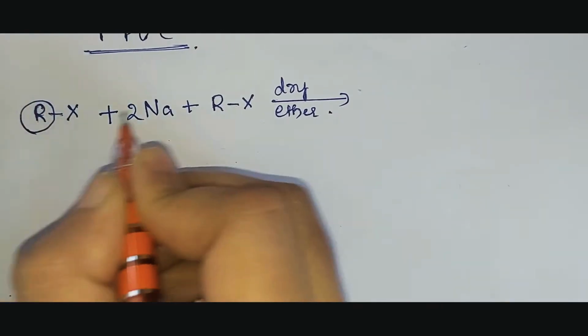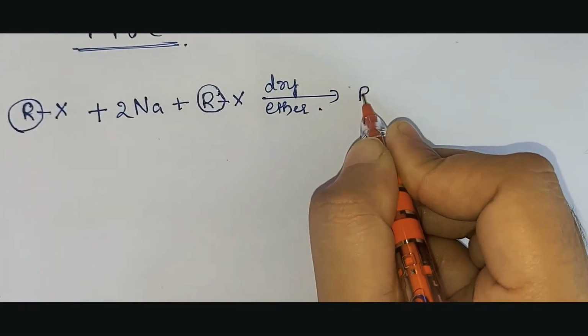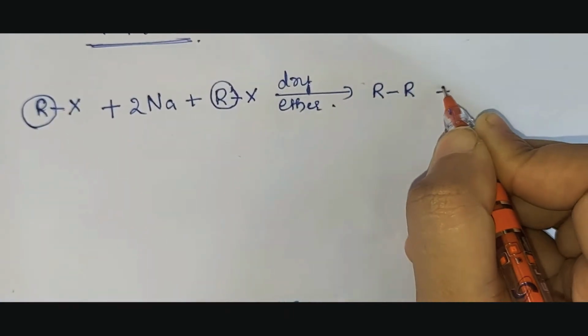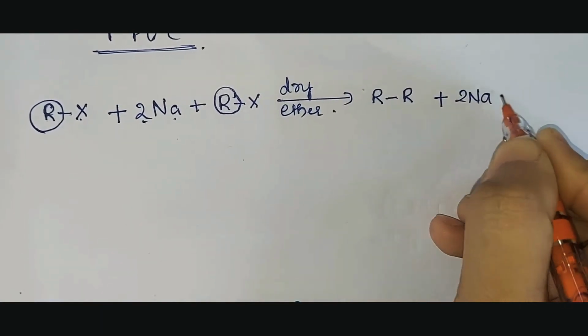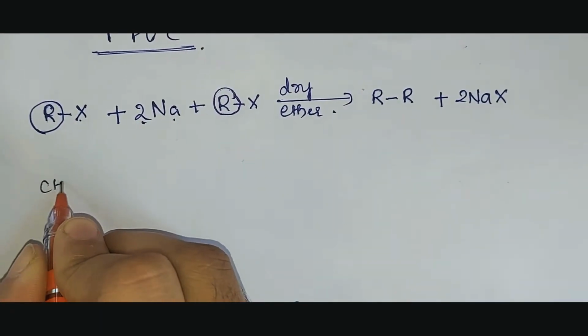So here we observe that one of the alkyl groups gets bonded to another alkyl group, and sodium halide is removed: 2NaX is removed as the sodium halide. Let us consider an example.